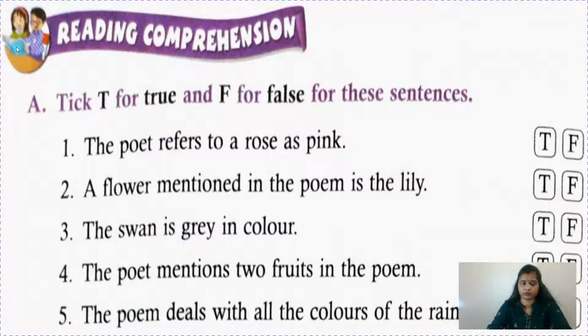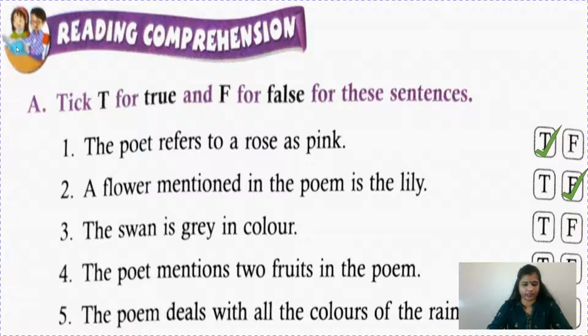You have to put T for true and F for false for these statements. The poet refers to a rose as pink. Yes, we have read in the first line only, what is pink? A rose. It's true. A flower mentioned in the poem is the lily. No, we have read about the rose, so it's false.